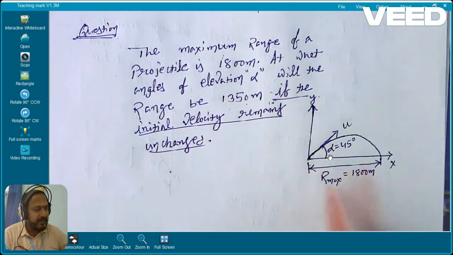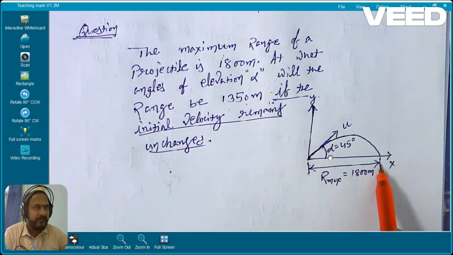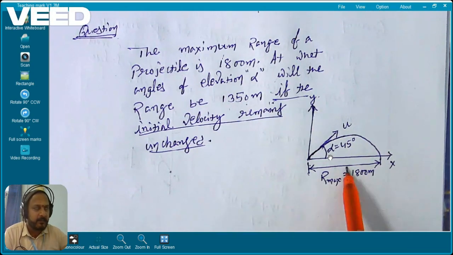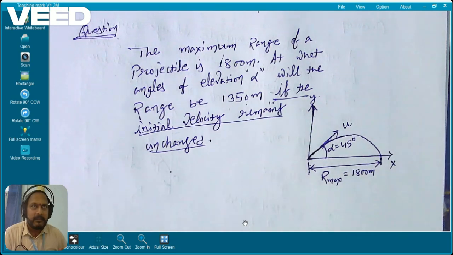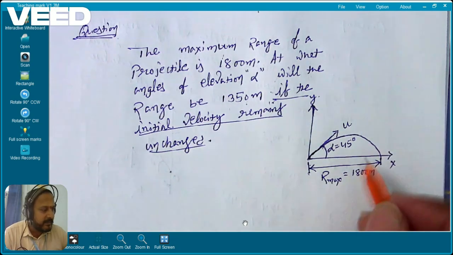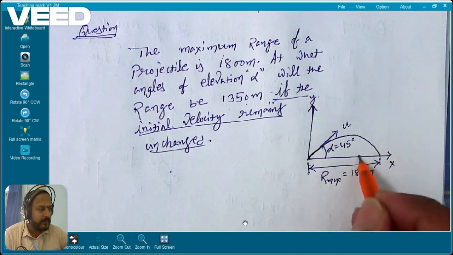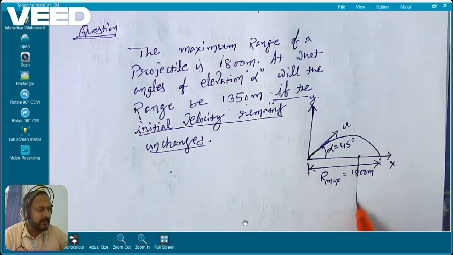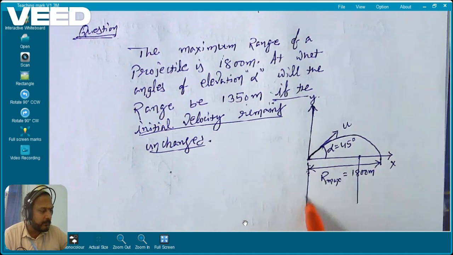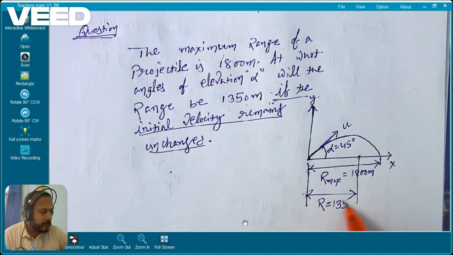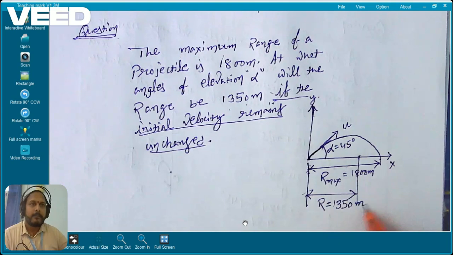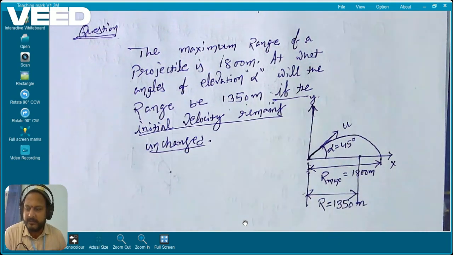Earlier it is 1800 meter, so 1350 is less than 1800. Somewhere here, for example, this is 1350, assume. So R is 1350 meter.